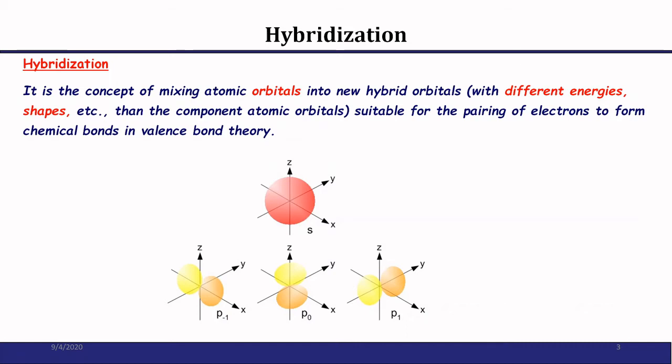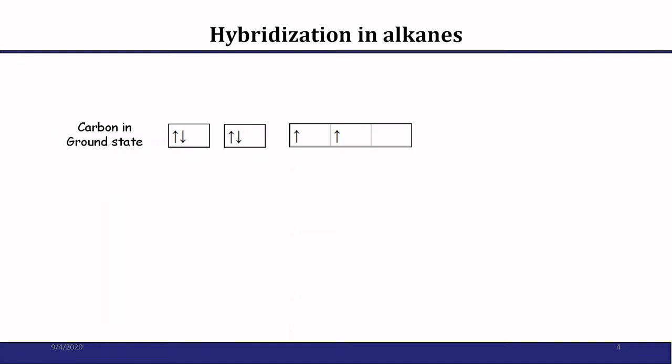When we talk about hybridization in alkanes, we should know the electronic configuration of carbon. Carbon has 6 electrons in it, so the electronic configuration is 1s2, 2s2, 2p2. During bond formation, we will be considering only the valence shell, so valence electrons will be considered.